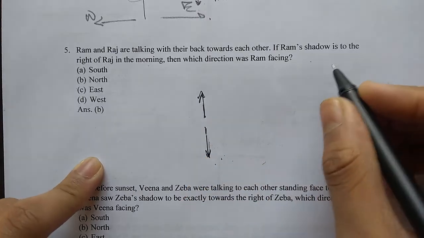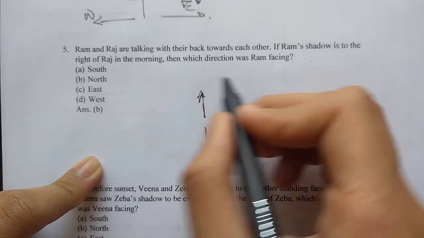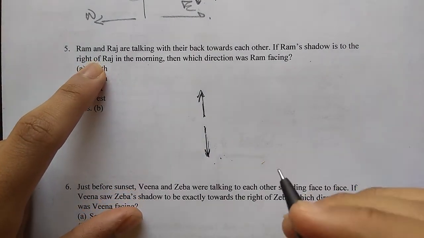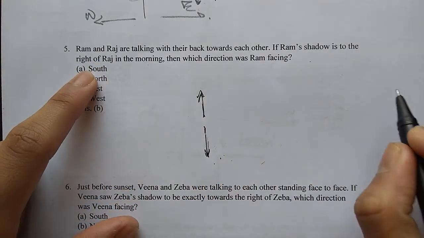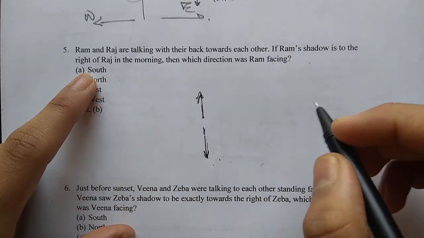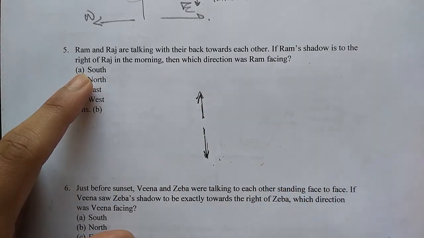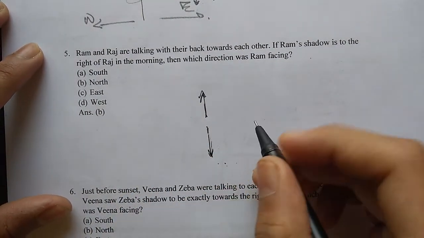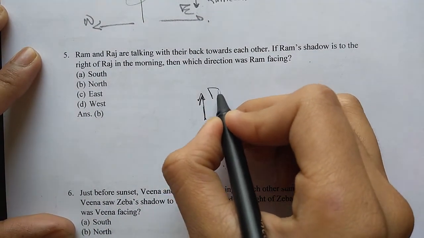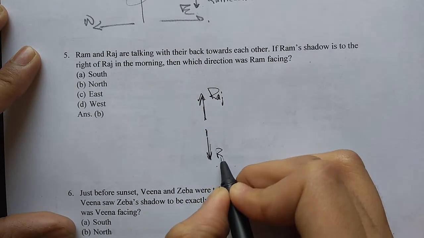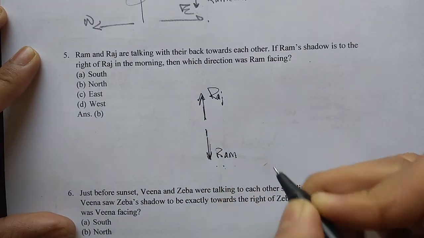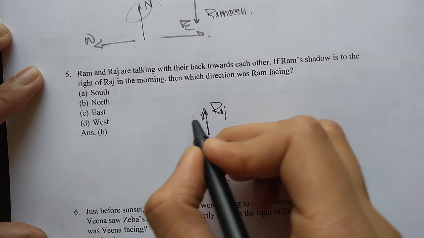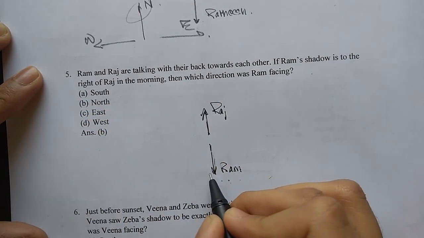Okay, so here it will be, if Ram's shadow is to the right of Raj in the morning. Now here they have said to the right of Raj. So here they have just framed it in another way. We can also say that to the right of Raj, Ram's shadow is there. Right. So they have framed this in another way just to confuse us. So here I will take Raj in my direction and Ram in this direction. Why? Because I want to find Raj's right. The right of Raj, not the right of Ram.